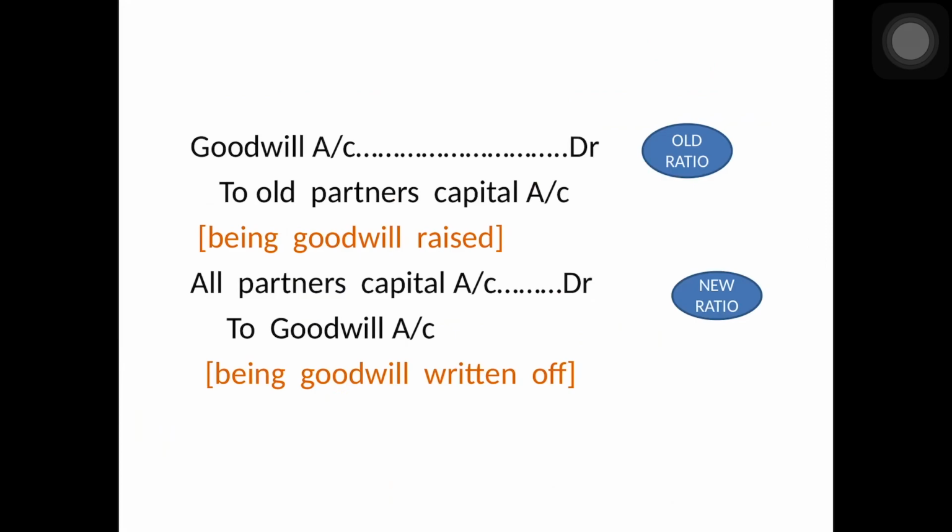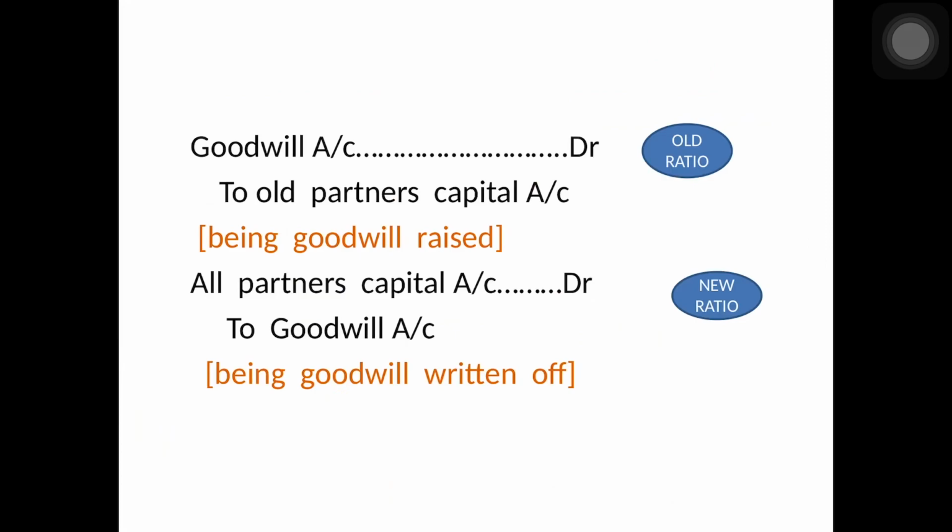In such a case, goodwill will appear in the new balance sheet on the asset side. And when goodwill is raised and written off, the first entry and then one more entry: all partners' capital account debit in the new ratio to goodwill account, being goodwill written off. In such a case, goodwill will not appear in the new balance sheet.